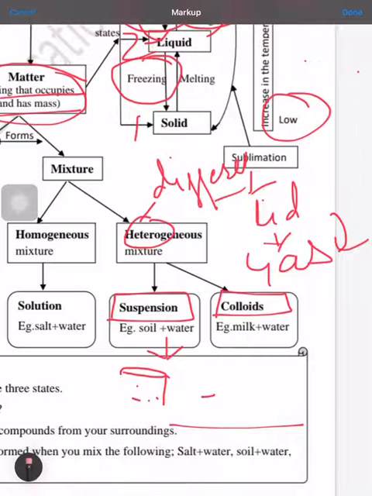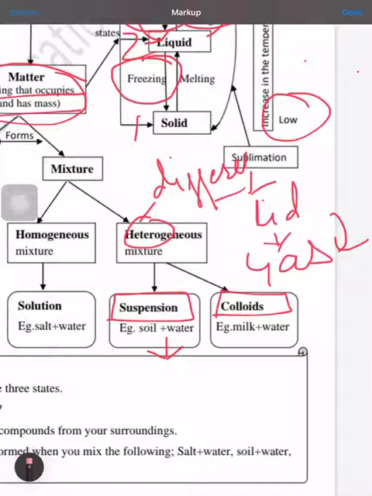So it proves that the particle size is bigger, and in the water you will see different types of color because the concentration is different at each level. That is the suspension, because at the lower end all the mud will be there, in the middle small particles of mud or some other substances might be there, and the upper one is the clear part. So that's why we say it is a different different mixture. That means we have a heterogeneous mixture.